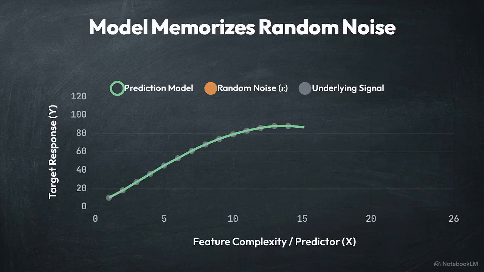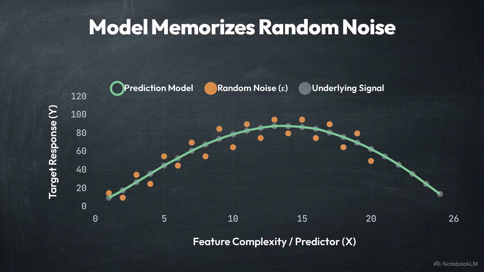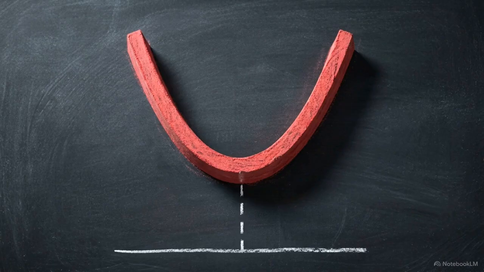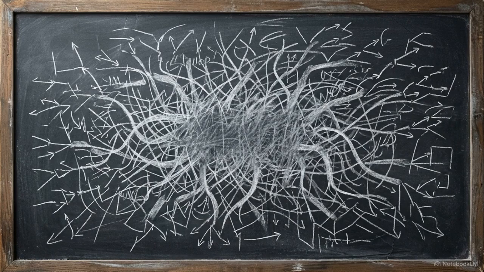This spike is called overfitting. It happens because the model has started to map random noise instead of the actual signal. The optimal model is found at the lowest dip of that red curve, right before the overfit begins. Forcing a model to perfectly map training data doesn't reveal the truth. It memorizes the chaos and fails to predict reality.